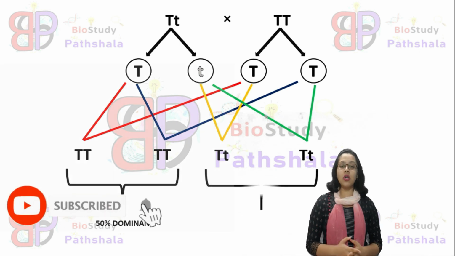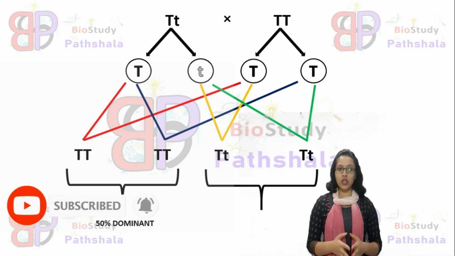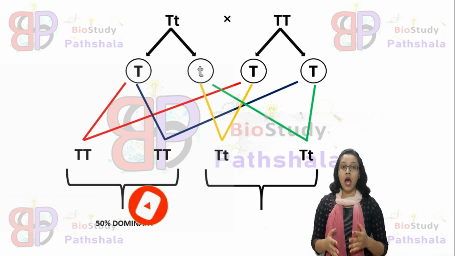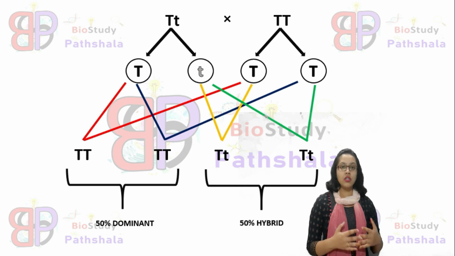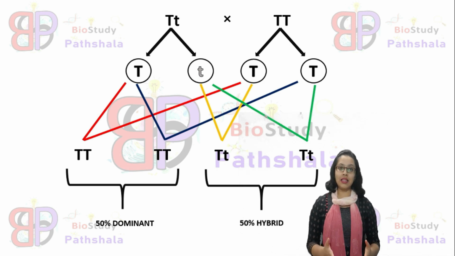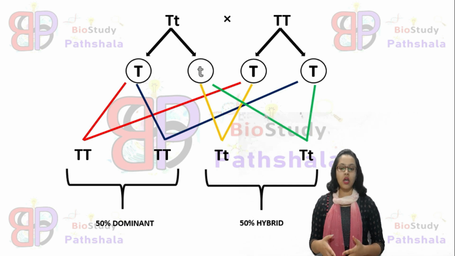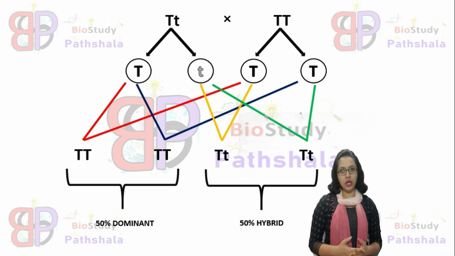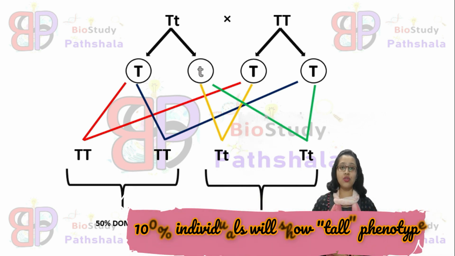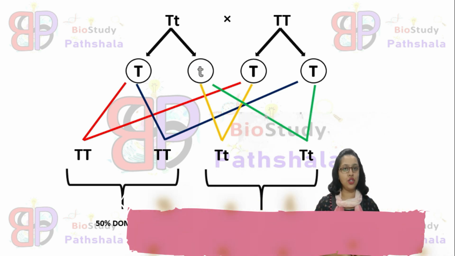So capital T small t again shows two individuals among four, the hybrid kind of genotype. That means in this cross 50% of individuals will show the dominant genotype while 50% show the hybrid genotype. But in this cross, all four individuals will show the same phenotype. That means all individuals will be tall.